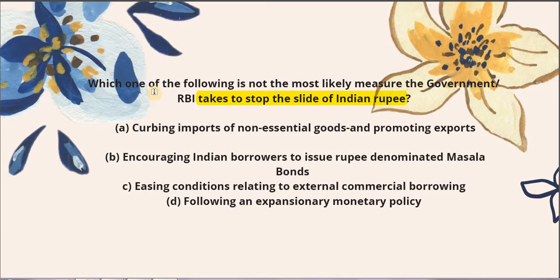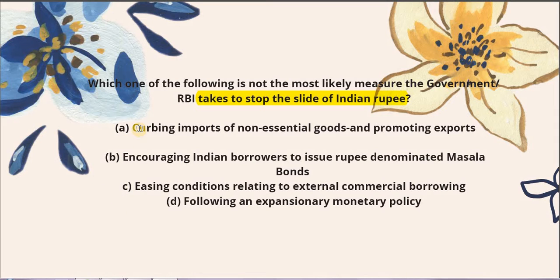What do we mean by slide of Indian rupee? Sliding means going down. That means weakening of something, and that means depreciation of something. So for answering this question, number 1, we have to know what we mean by slide of Indian rupee. So it means depreciation or weakening of the Indian rupee. Now herein, let's try reading all the options first, then we'll think about what can be the possible way of solving this question.